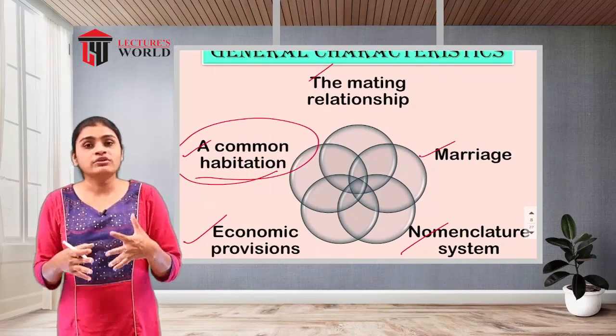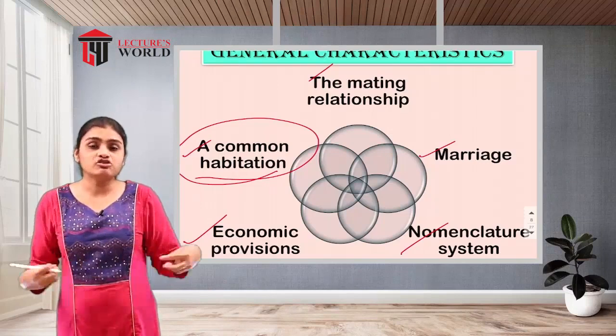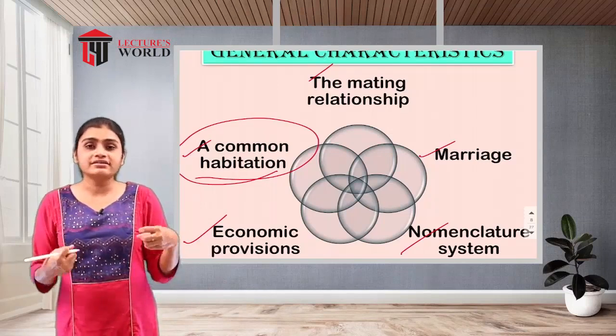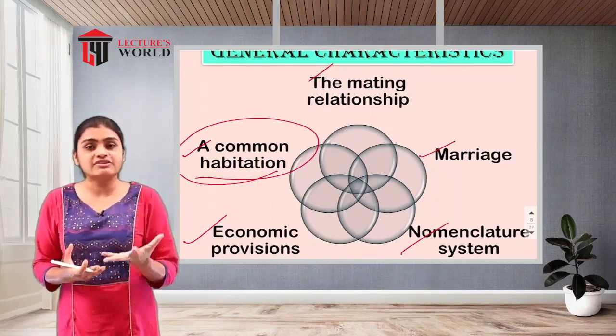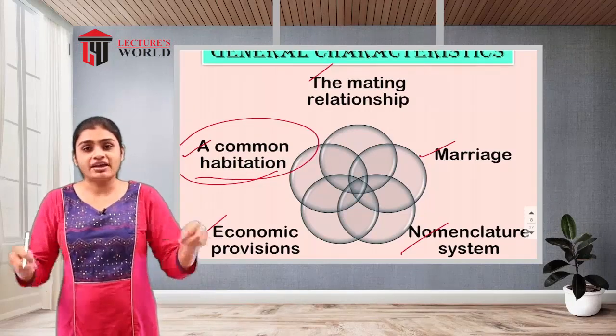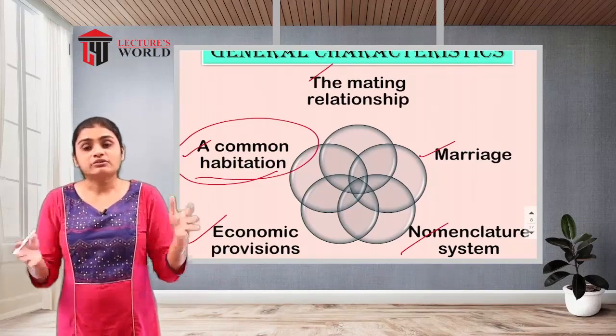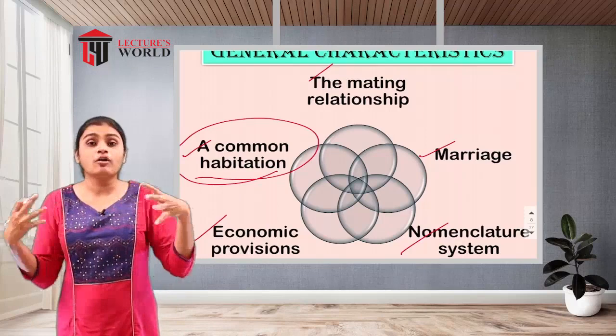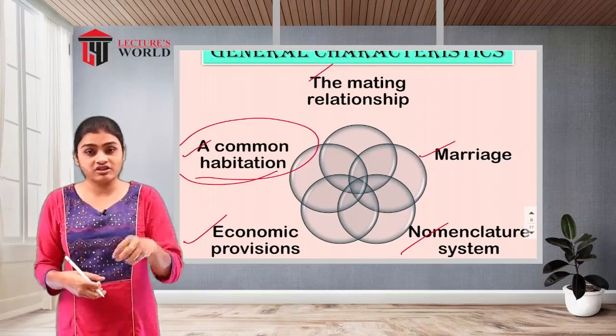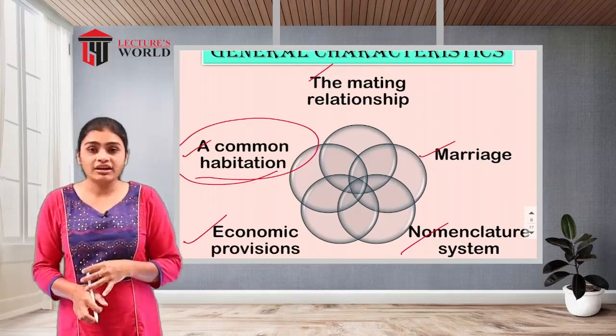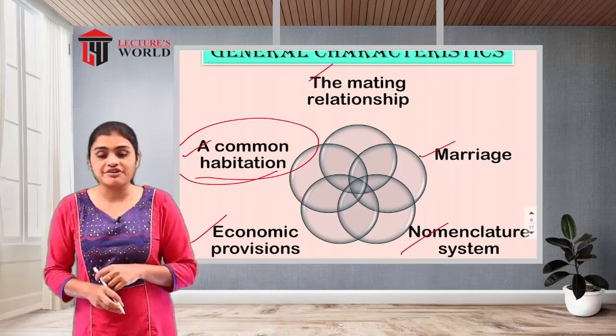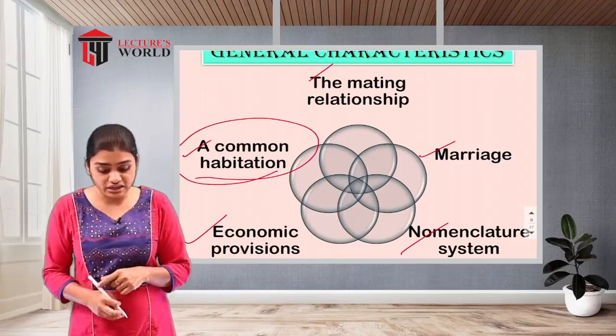This is how it will be possible to share the responsibility, and to raise their children when they share the common place to live. When they share the common residence, that is called a common habitation. So that is also a general characteristic of this family.